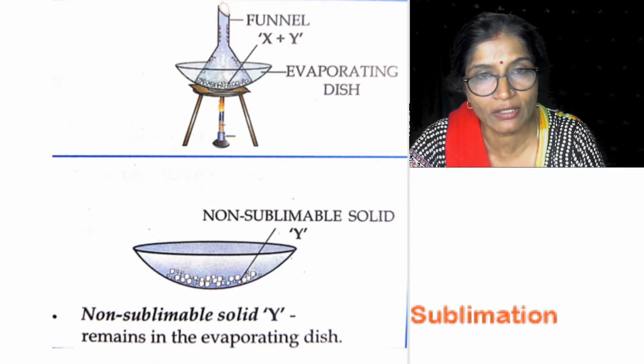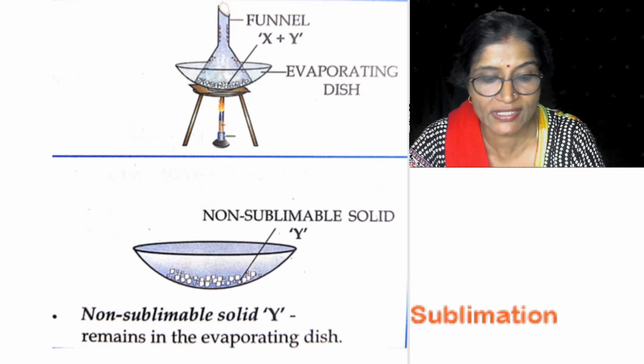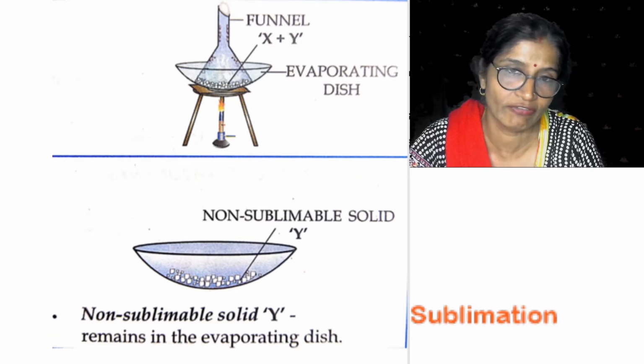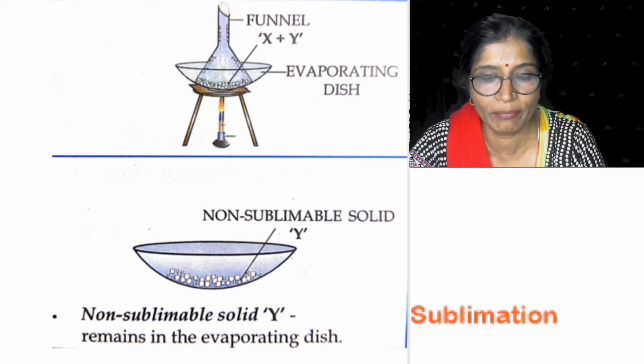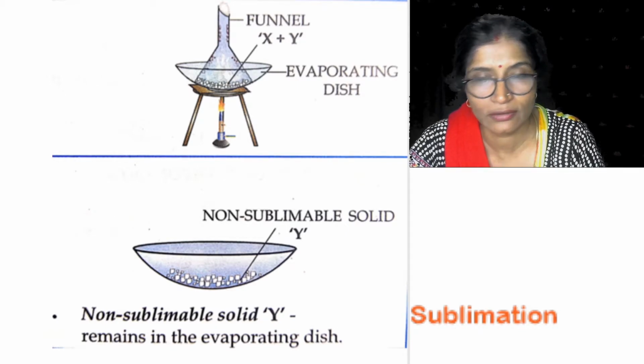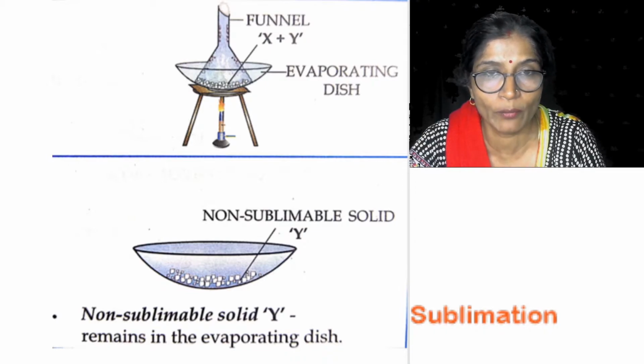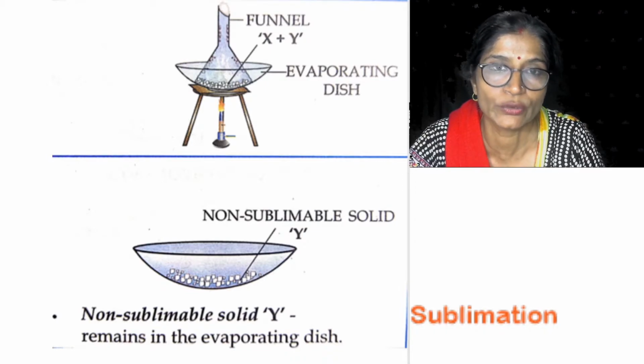The fine powder of ammonium chloride is scraped from the side of the funnel. Whatever residue is left behind is not a sublimable component, because that is the sodium chloride.